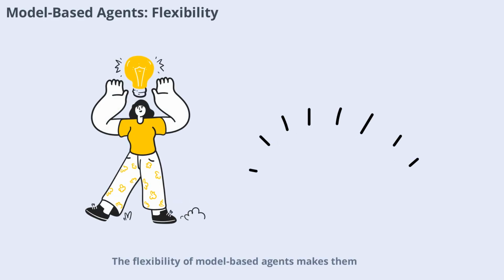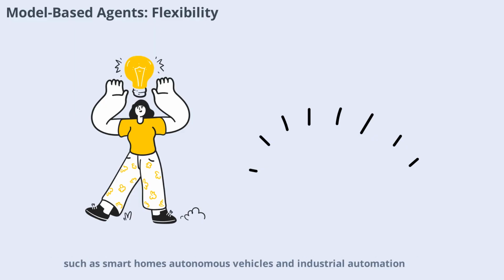Flexibility of model-based agents makes them suitable for a wide range of applications. They can adapt to new information, remember past events, and predict future outcomes. This flexibility is crucial in environments where conditions change frequently, such as smart homes, autonomous vehicles, and industrial automation.